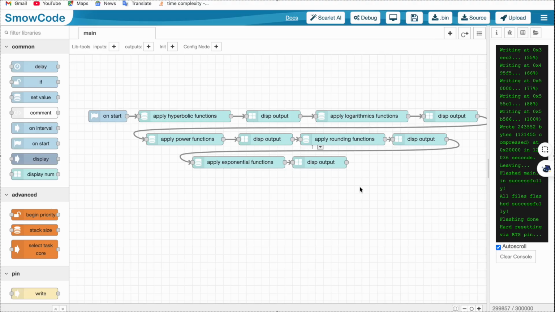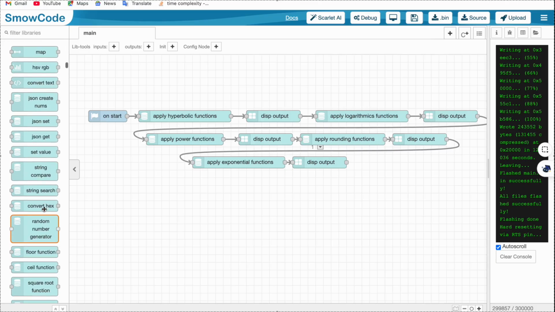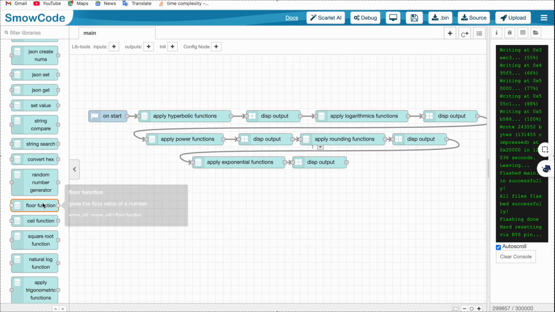So hello everyone, in this video I'm going to show you some more math functions, but these are not commonly used. The commonly used math functions have their own individual node. As you can see, we used them in our last video: the float function, the ceil function, the square root function. These are the most commonly used functions, but in case you need a specific math function which is not so common in use, SmowCode has got it covered as well. Let's see which are those.